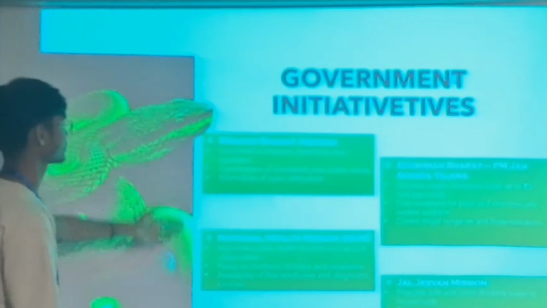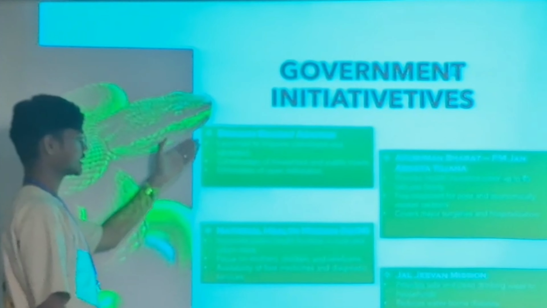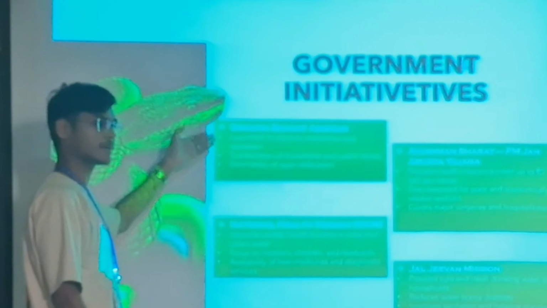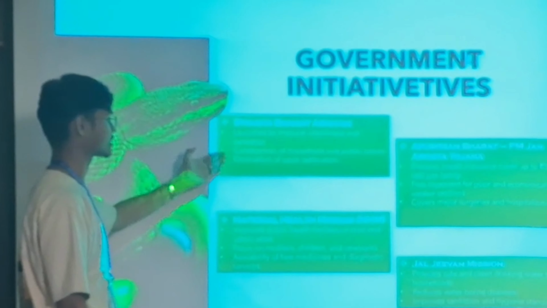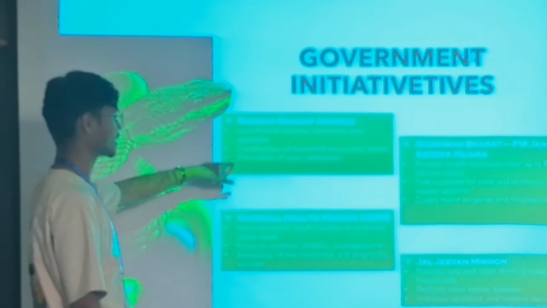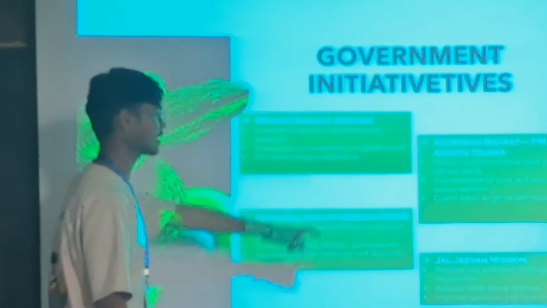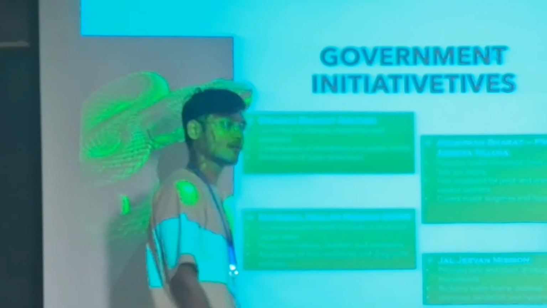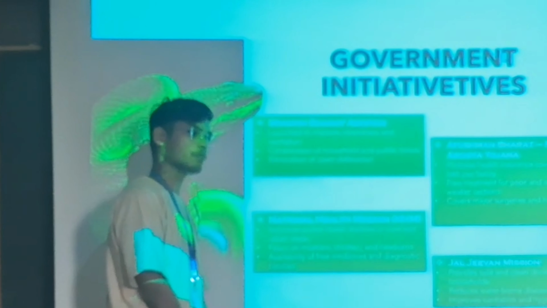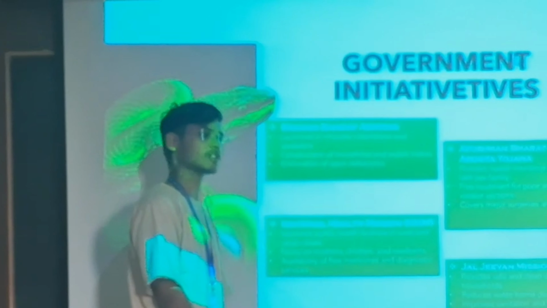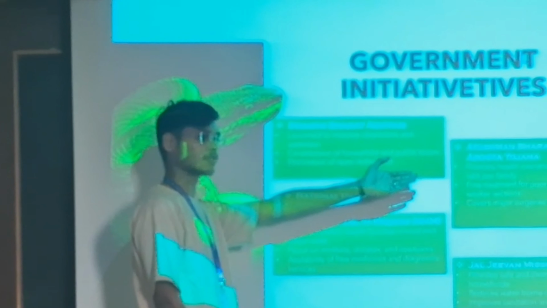Our government initiatives. The Swachh Bharat Abhiyan, which was launched by our Honorable Prime Minister Narendra Modi, was launched to improve cleanliness and sanitation, with construction of household and public toilets. Then the Ayushman Bharat Yojana, a very useful yojana for poor people who are not able to pay the expenses of hospitals. This is like a golden opportunity.